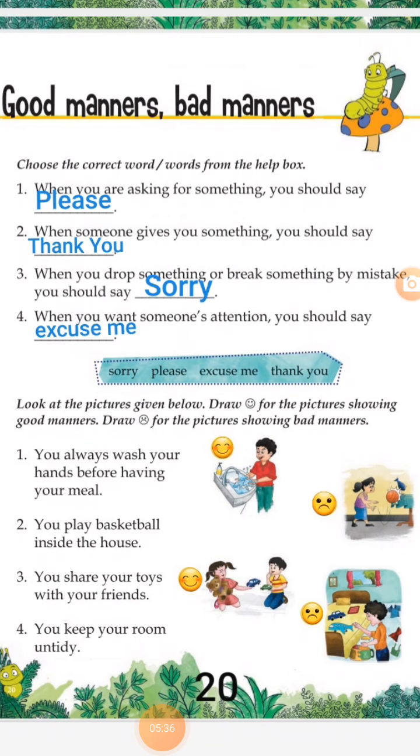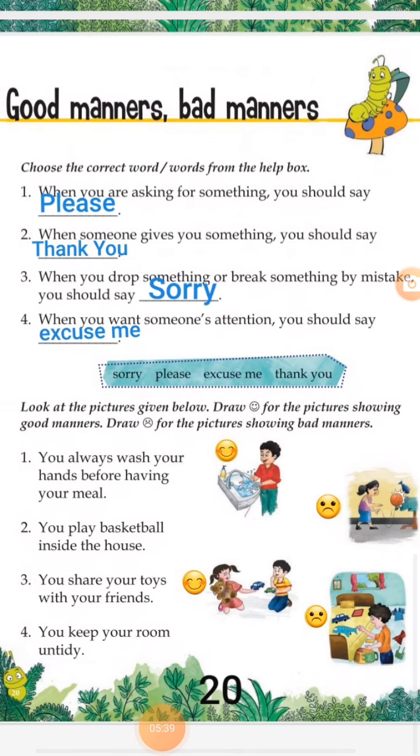Next, page number 20. Chapter Good Manners, Bad Manners. Choose the correct words from the help box. First is, when you are asking for something you should say please. Next, when someone gives you something you should say thank you. Next, when you drop something or break something by mistake you should say sorry. When you want someone's attention you should say excuse me.